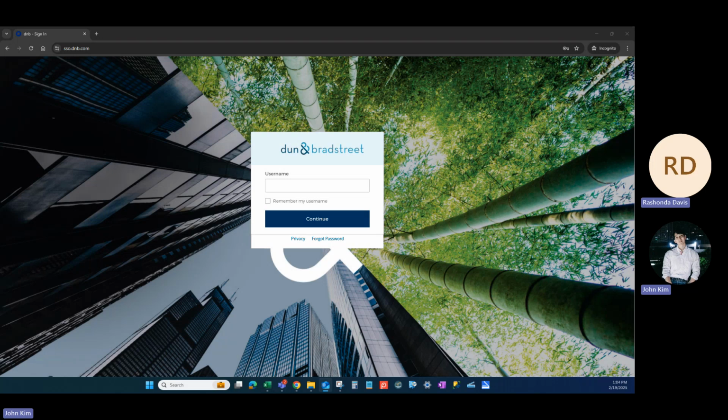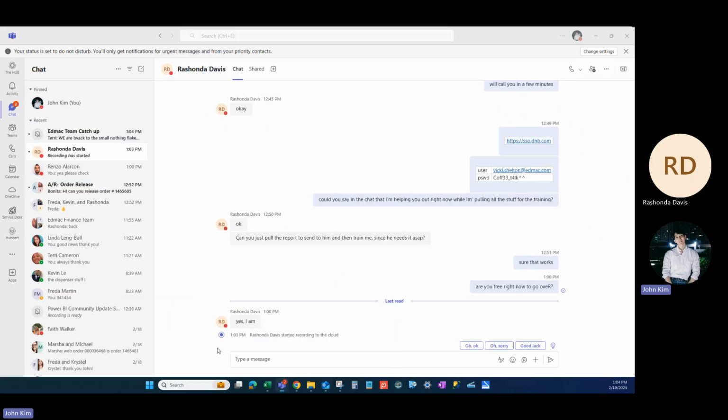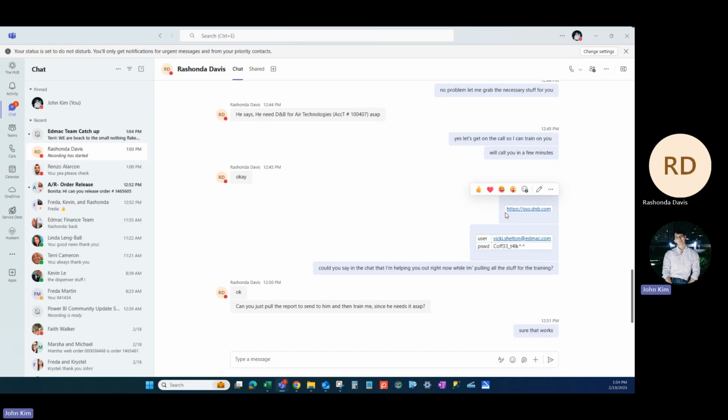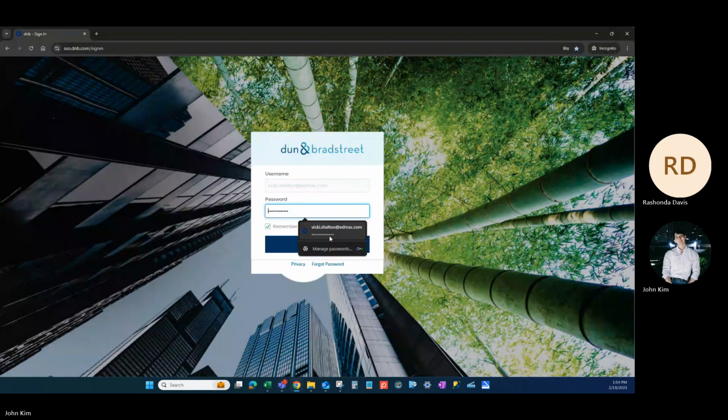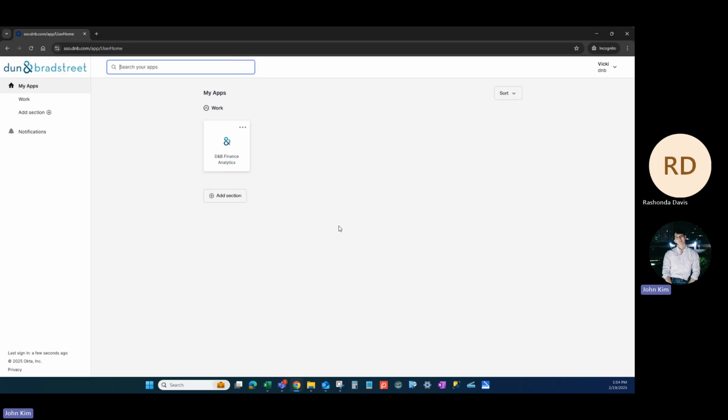Okay, so I copied and pasted the login information in the chat. This is a link to the website, this is the username, and this is the password. So I'm just going to put it in there. Okay, we're logged in. So you're going to click on this app, the analytics.